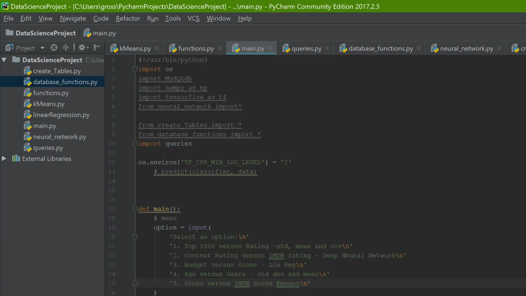With question 1, we are taking the top 1,000 and looking at whether there's a correlation between the rating and being in the top 1,000. So running our query takes a second. It doesn't take too long though.